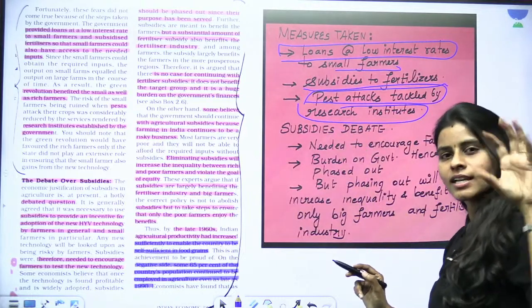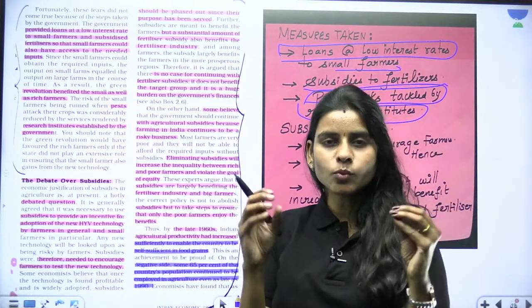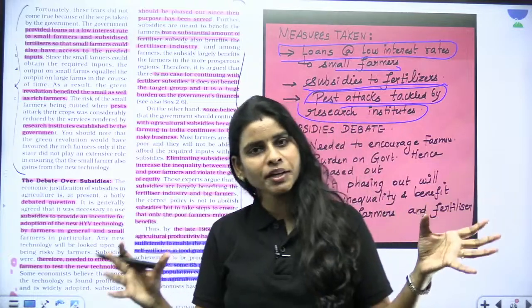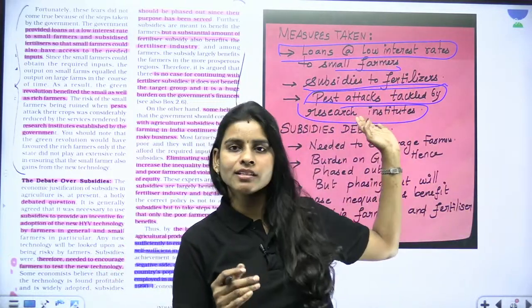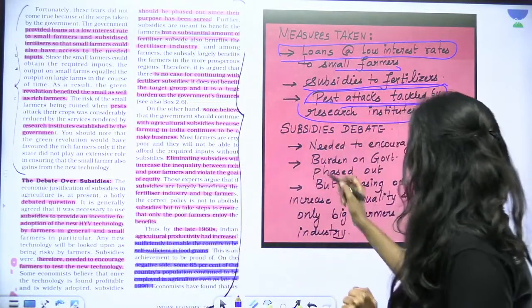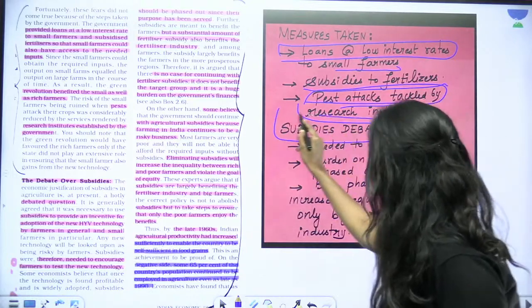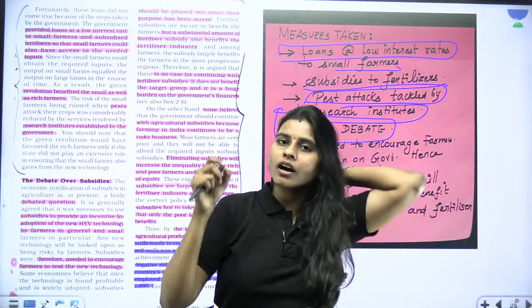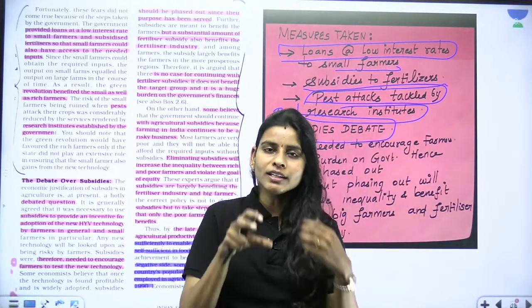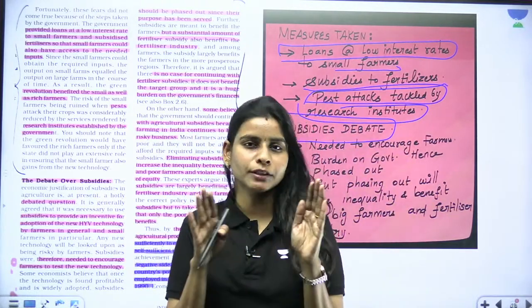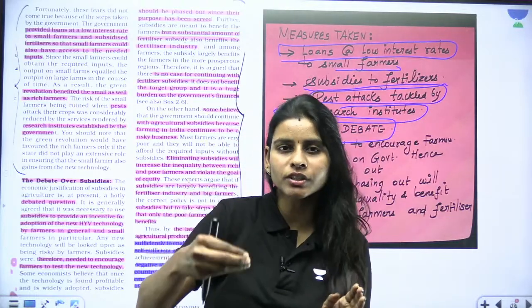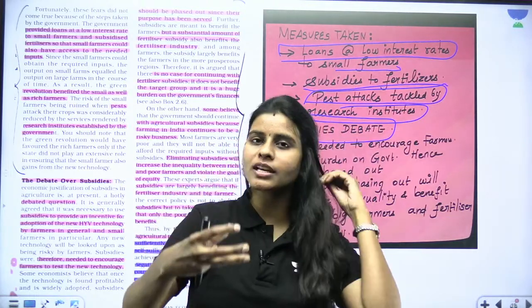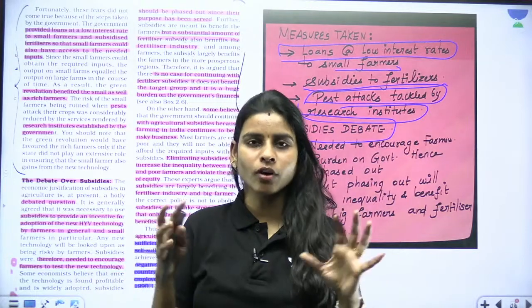So just remember these are the measures, because in the Mains answer, while discussing the challenges associated with the Green Revolution, you can write these 3 points in place. And we also had the subsidies debate related to the Green Revolution. During the Green Revolution, we felt that the farmers did not have enough money, so we had to give them subsidy for purchasing any input or whatever they need for agriculture.